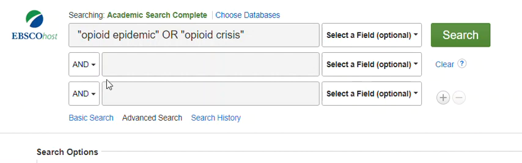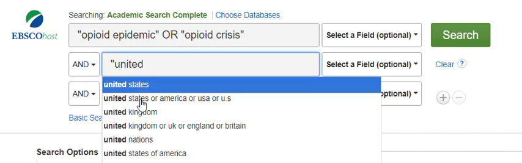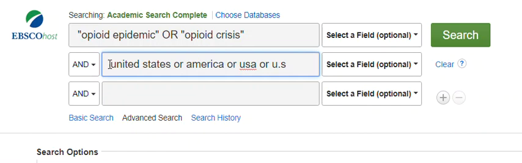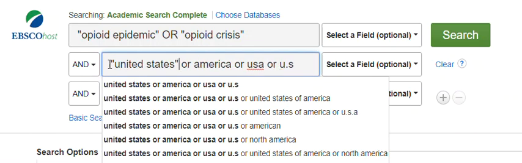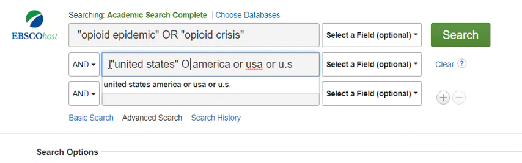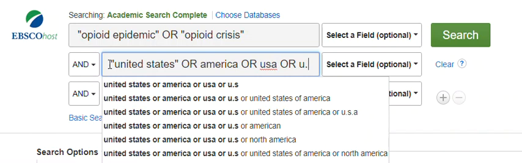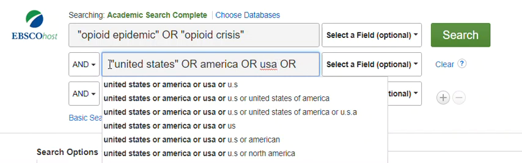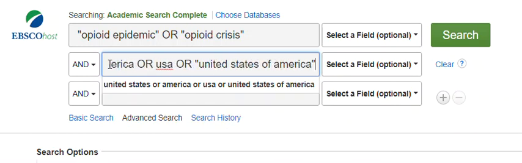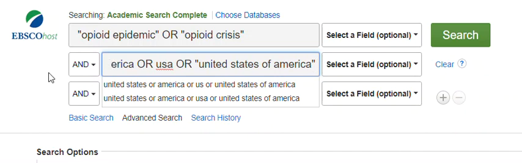In the box below, I want to focus on the United States, so I'm going to do the same thing. You can see they give me some options. I put those in quotation marks. I capitalize my ors. And I'm also going to include United States of America as an option. And again, those quotation marks and ors are there.